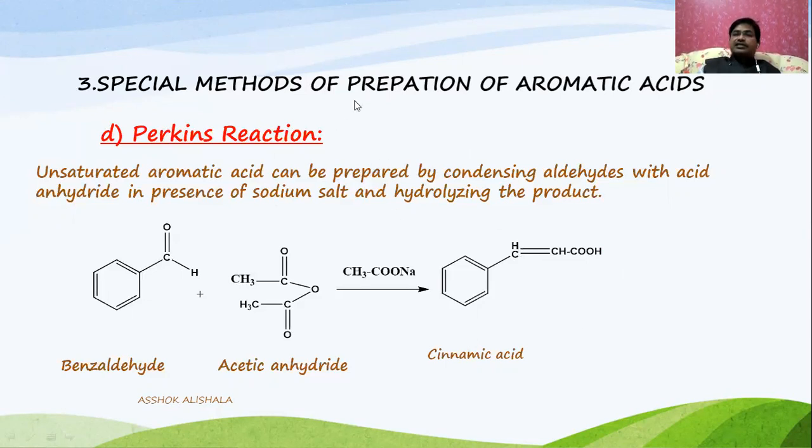All name reactions are very important, and we also discussed this in aldehydes. The Perkin reaction is where aromatic aldehydes undergo condensation with acid anhydrides in presence of the sodium salt of the acid, and that will give an unsaturated acid. Here, benzaldehyde condensed with acetic anhydride in presence of sodium acetate gives cinnamic acid.